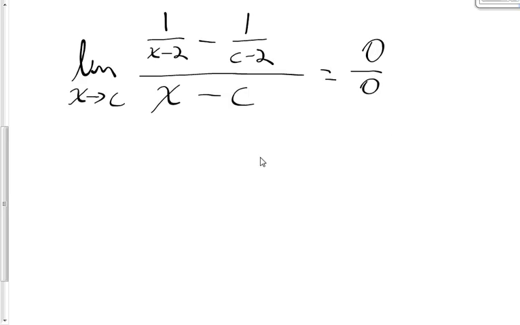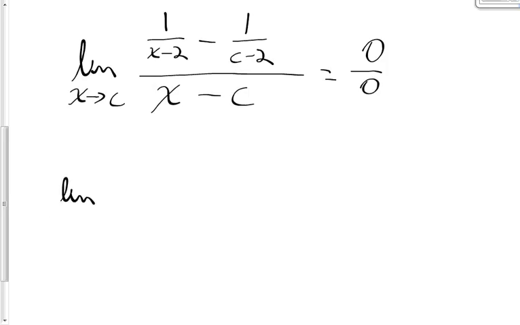The way that I'm going to do that is I'm going to simplify this complex fraction. It's a complex fraction because I have a difference of 2 fractions in the numerator of another fraction. So what I want to do is find this difference, subtract these two, and then take that single fraction I get for the answer and divide it by x minus c.